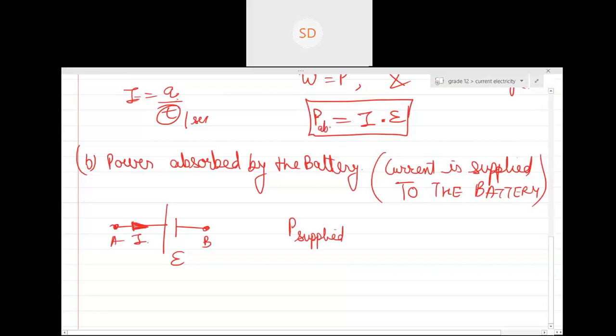Here power absorbed will be equal to I into E. Power supplied... oh, I wrote it the wrong way around. It will be the same thing, I into E.